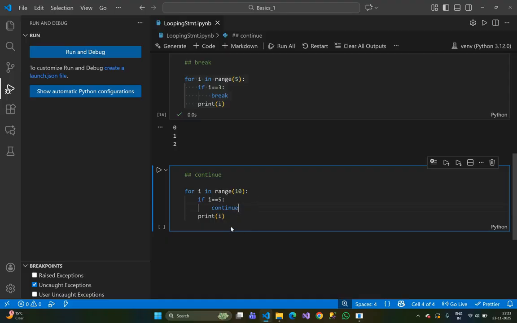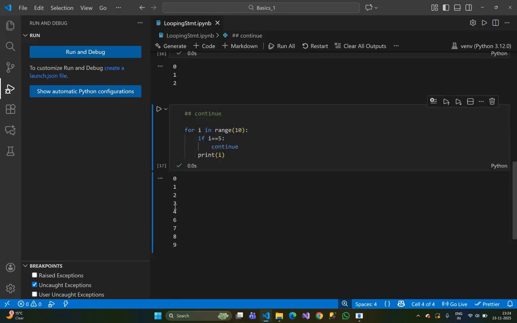It will skip the 5, and after that 6 7 8 9 are printed. When i equal to 5, it continues the loop, increments, and goes forward. Just execute: 0 1 2 3 4, then 5 is skipped, then 6 7 8 9.